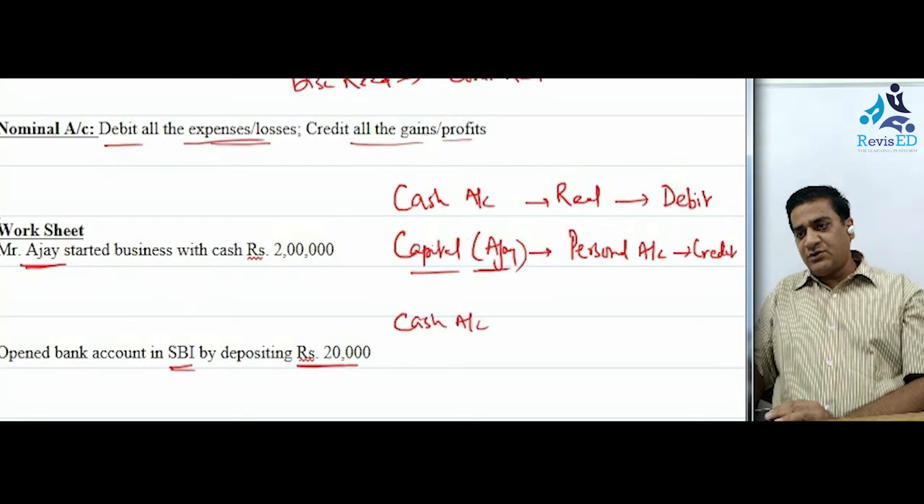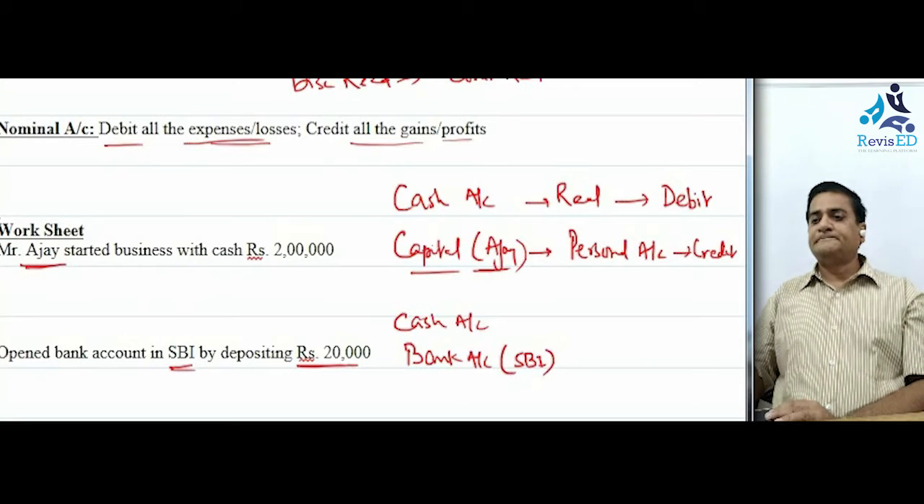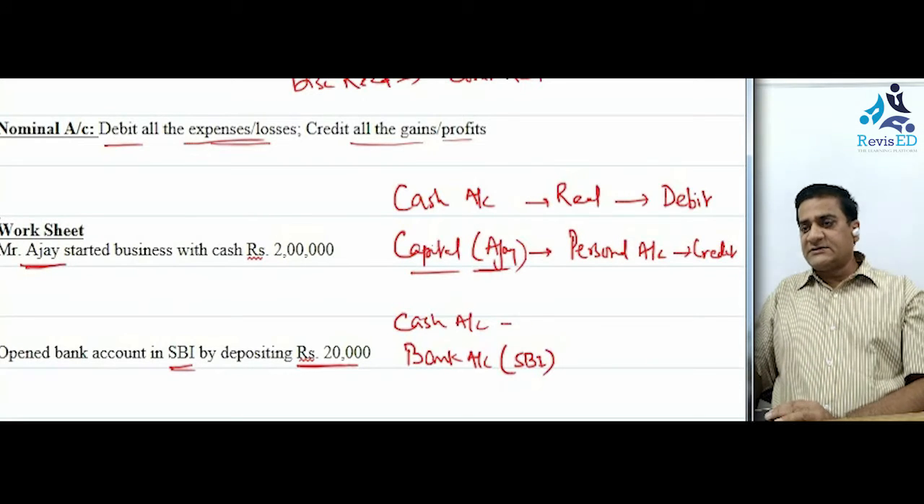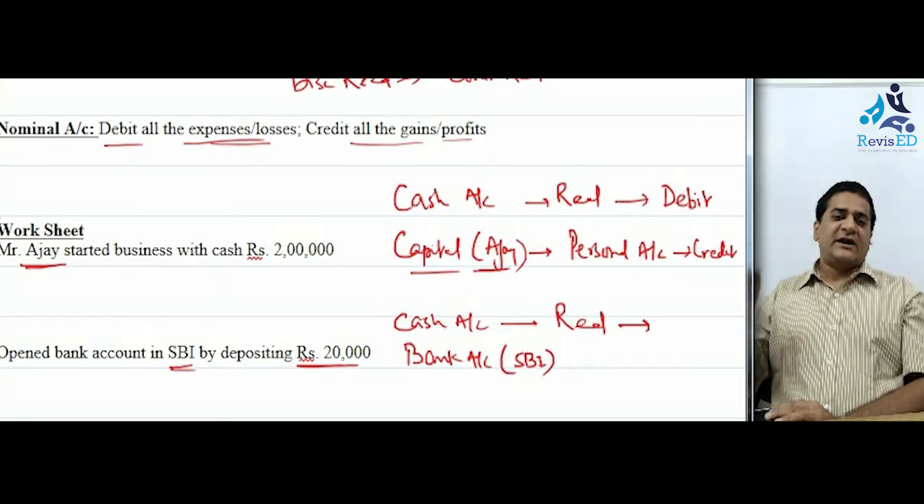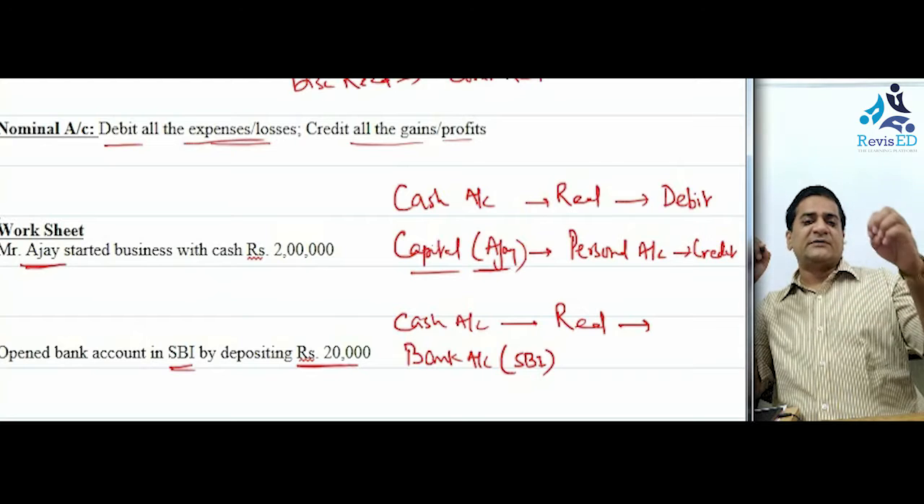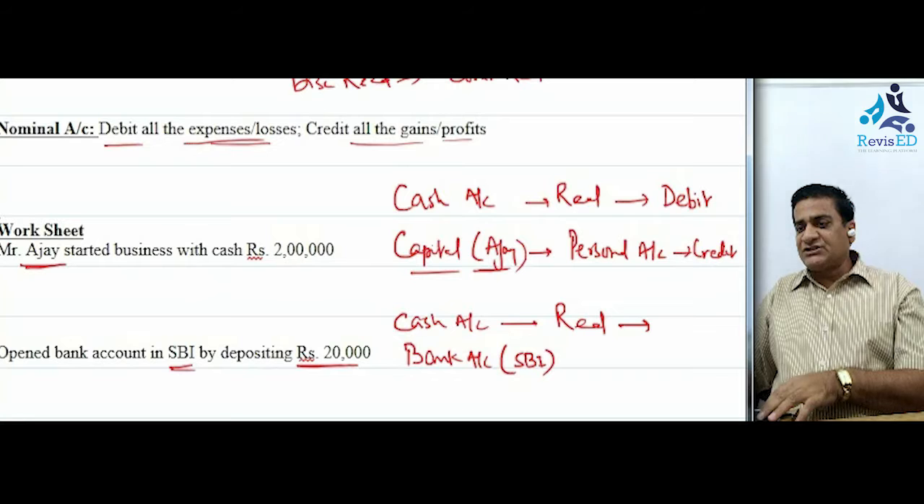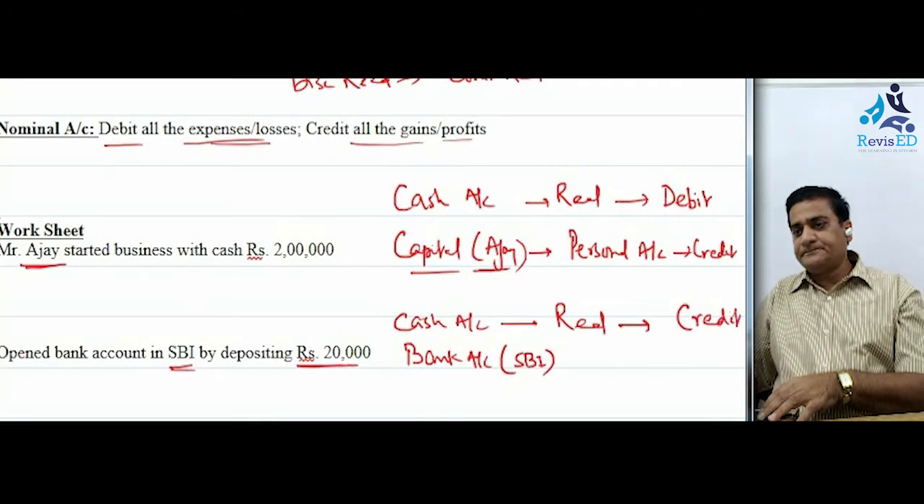One is the cash account and the other one is the bank account. And this bank account is having a name of State Bank of India. Again, this is related to real account. And what is happening to cash when we are depositing this money into the bank? Cash is moving out of the business and going to the bank. So since cash is going out, what we need to do is we need to credit the cash account.